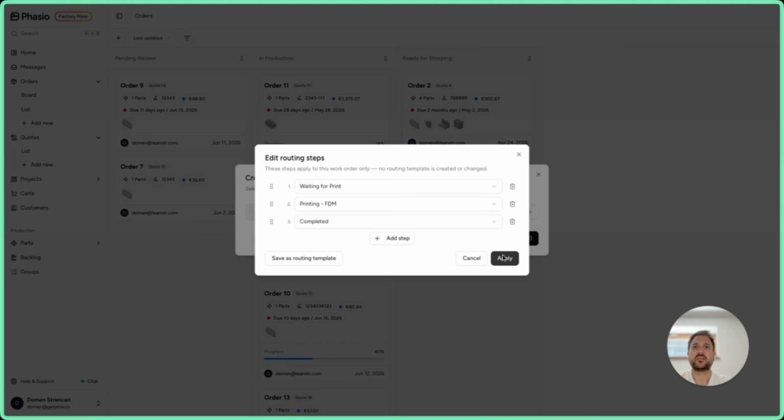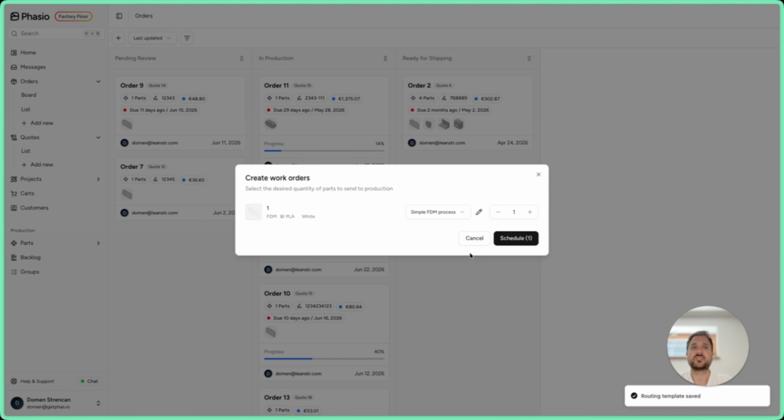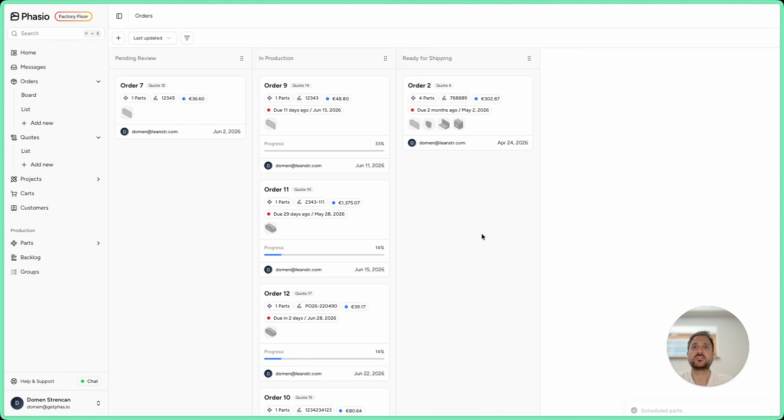I will hit apply if I just want to proceed with that, or if this would be a standard thing for the future, I can also save it like a simple process. Let's call it simple FDM process. You can set it as default for this part, but for now I'll just hit save as template, and you see now this process will be used, and we can hit schedule.